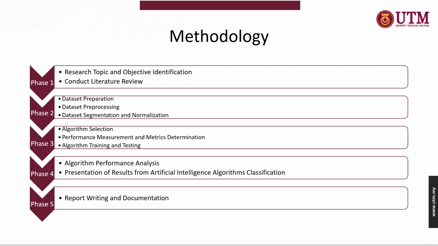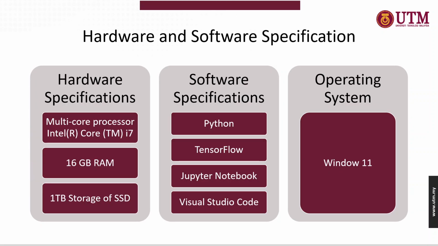In phase 4, I am going to utilize the performance measurement and metrics that have been determined in phase 3 for algorithm performance analysis, and also present the results from the artificial intelligence algorithms. Last but not least, in phase 5, I will conduct thorough report writing and documentation.